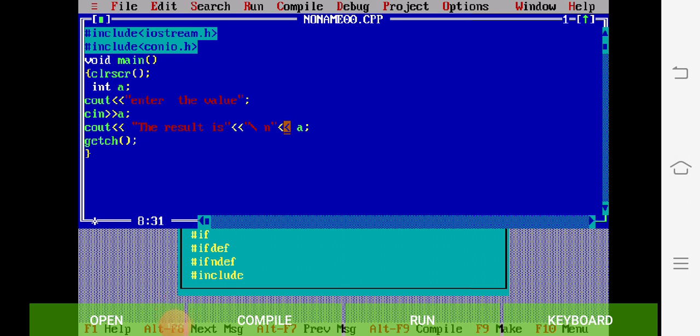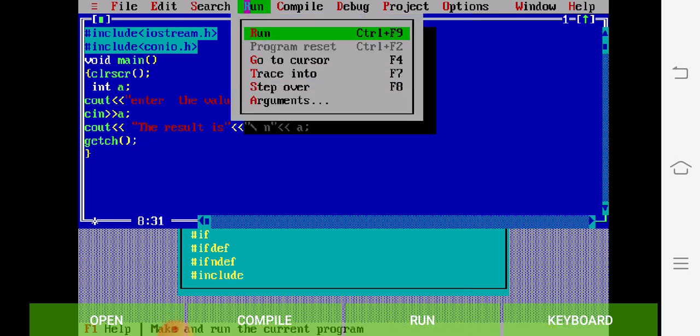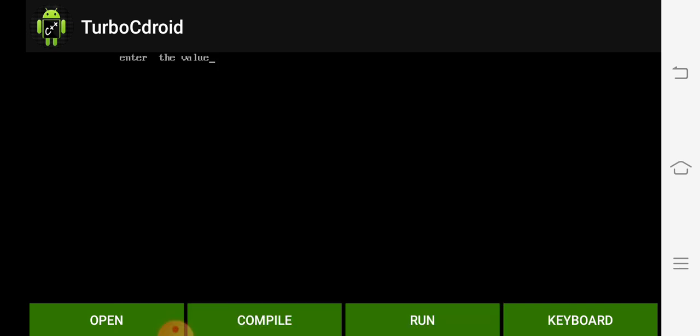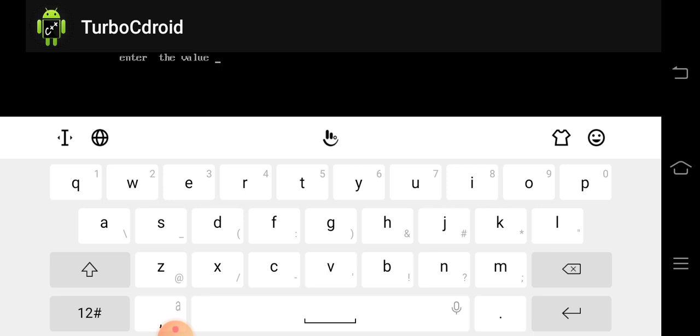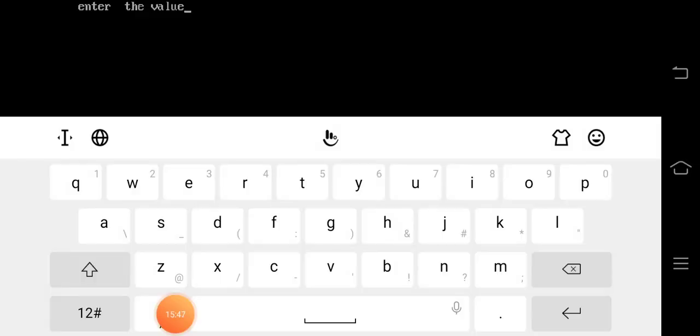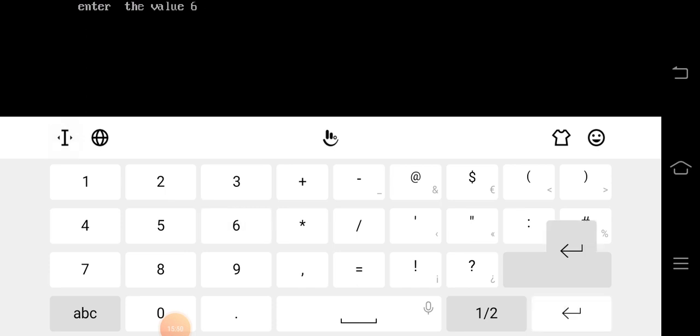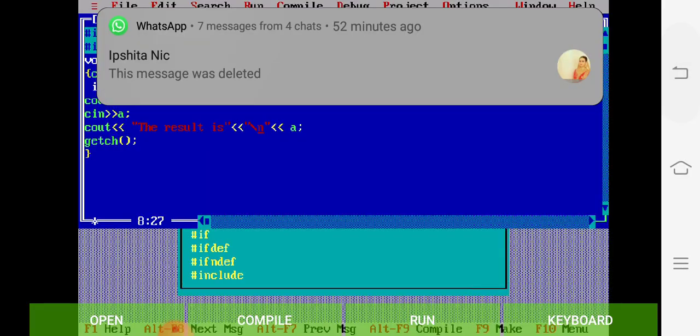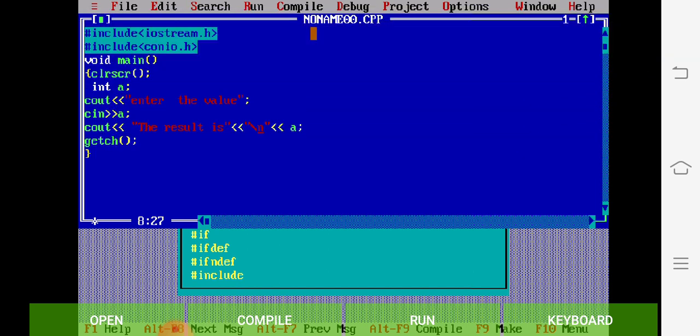So after this, see here, I just go to the run option and then run. See, the value is say 6 and the result is 6. So see, my result is 6. See, enter the value 6 and the result is showing in the next line. Okay. So this is all about using one variable.